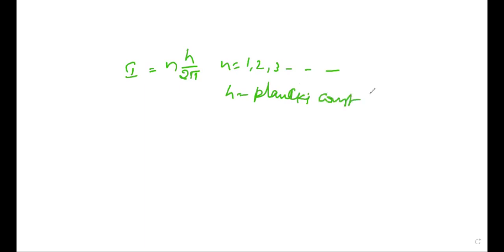So that is Bohr's second postulate, which explains the orbital angular momentum. According to this postulate, it introduces a quantization,